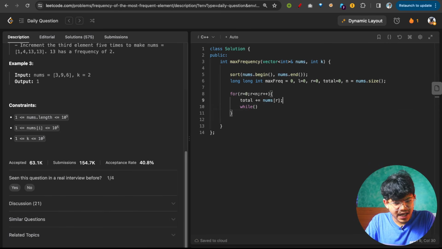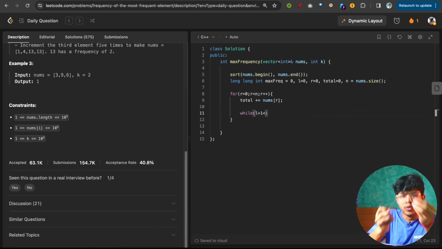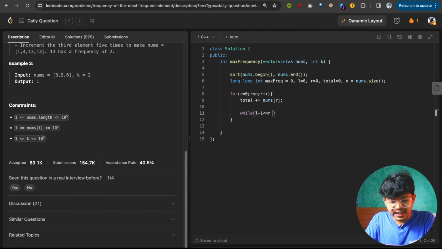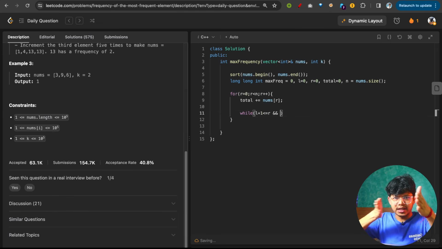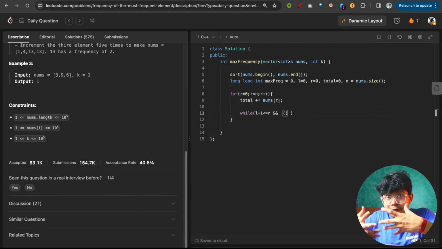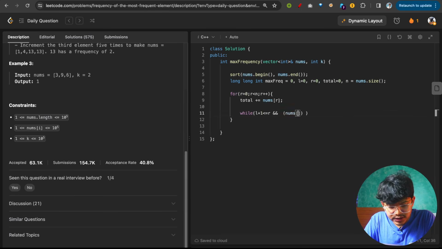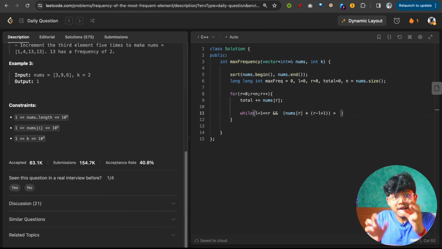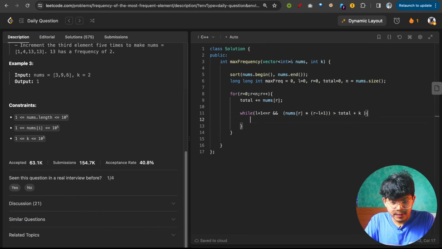Now again, we have seen that we will move our L only when L plus 1 is less than or equal to R, because L is behind, R is forward. And again, the main condition was that what we want is more than what we have. What we want was nums of R into the length. Length was R minus L plus 1. Now I'll only move when what I want is more than what I have. What I have is total plus the value of k. Only then will I actually plan to move my L.